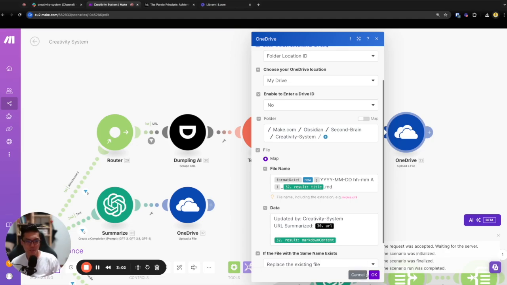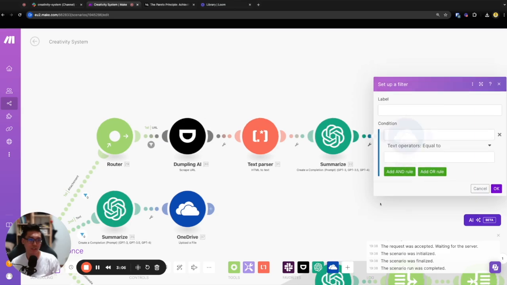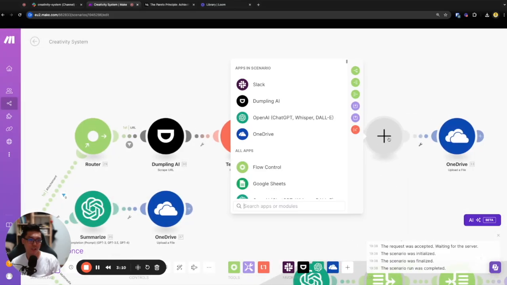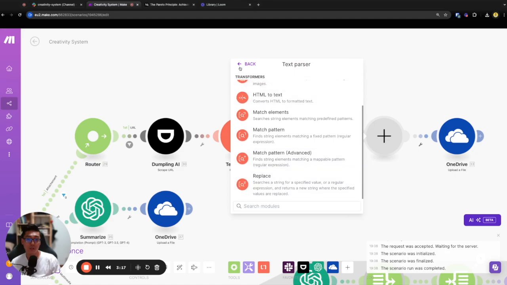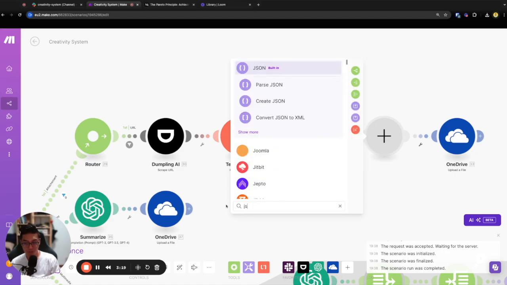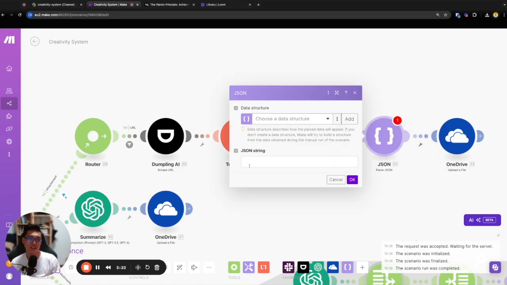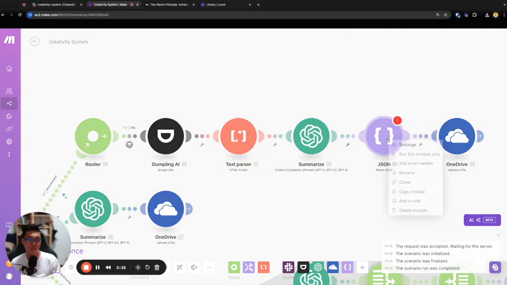This is newly discovered, because in my previous video, if you see, I was trying to do something like this called parse JSON. Let me show you. I was trying to do this at the end, and then I needed to parse the JSON string like this. But now you see, I already have the title and the markdown content. This module already did it for me.